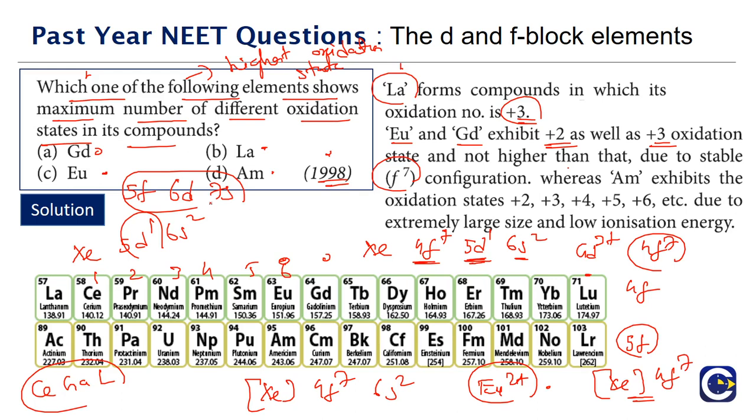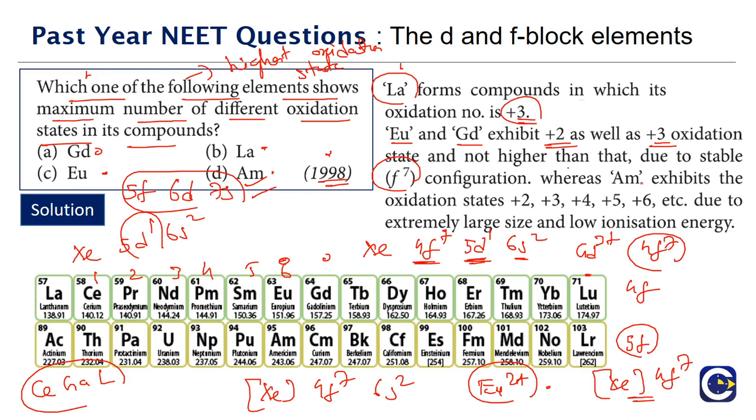So their energy levels will be almost comparable, because of which all the actinoids, the 5f series elements, will be able to exhibit many more oxidation states than the lanthanoids. In comparison, the actinoids will generally exhibit multiple oxidation states because in the actinoids the 5f, 6d and 7s levels have almost comparable energy.